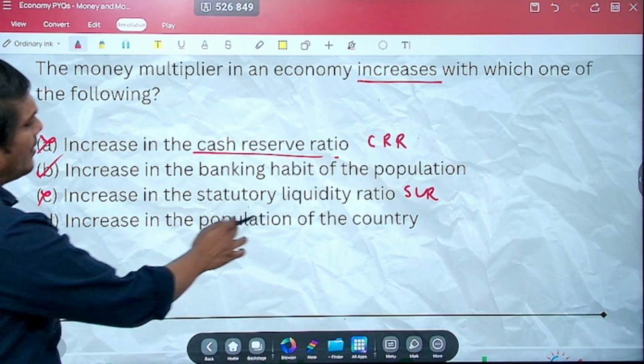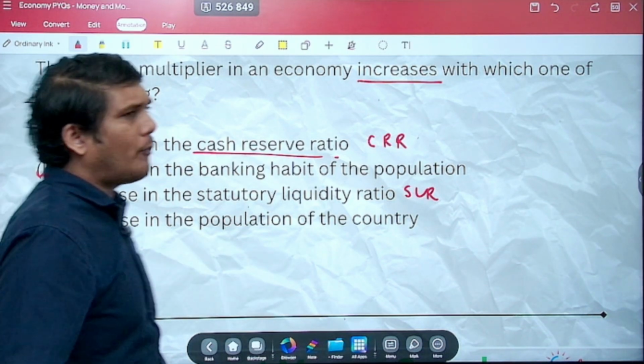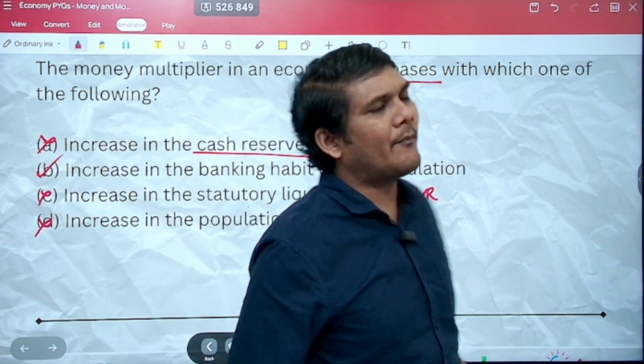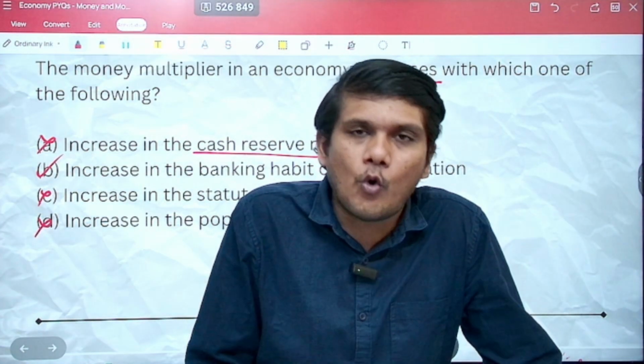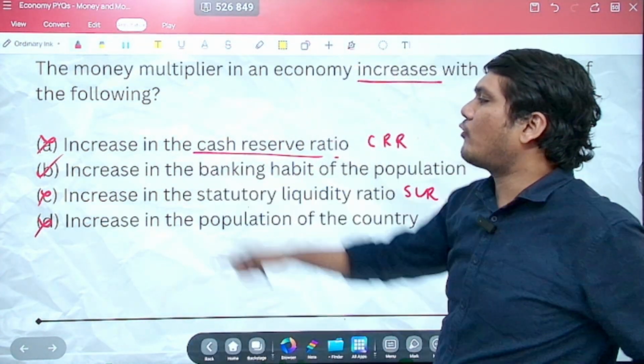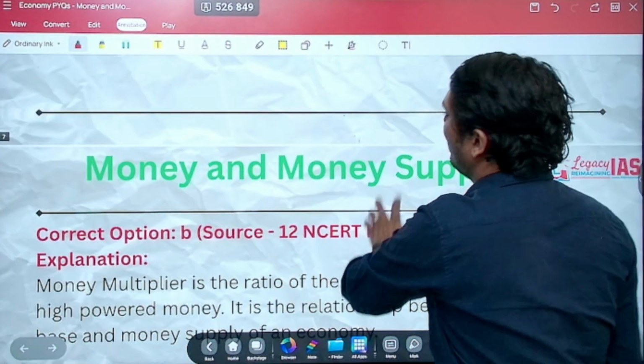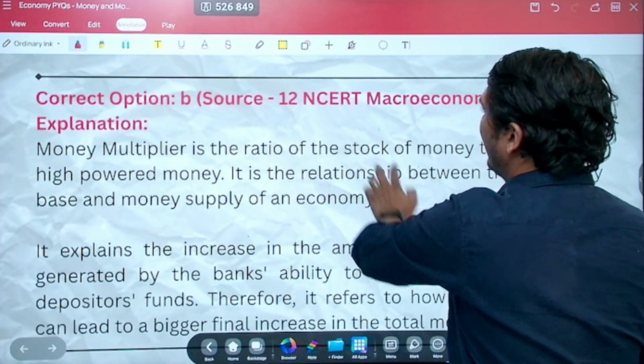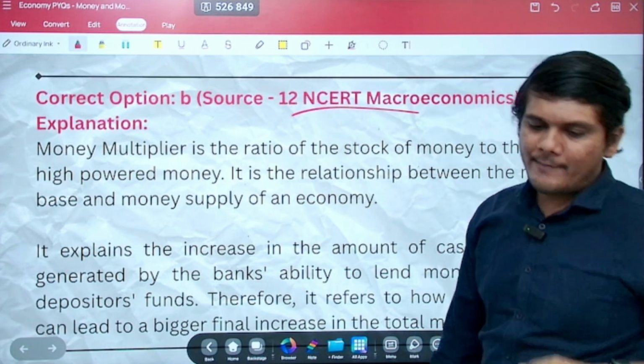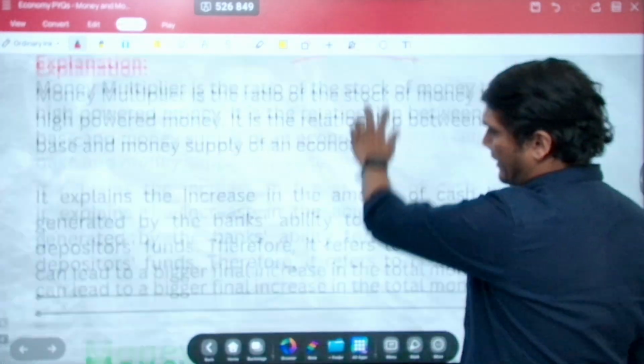D, increase in the population of the country. Increase in the population of the country is not going to increase the money multiplier effect on its own. So D is incorrect. The correct option here is B, that is increase in the banking habit of the population. Again sourced from your macroeconomics NCERT. Let's move ahead.